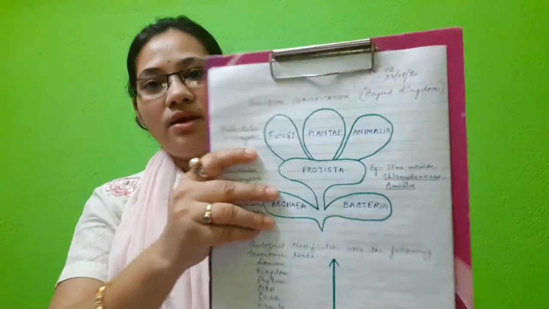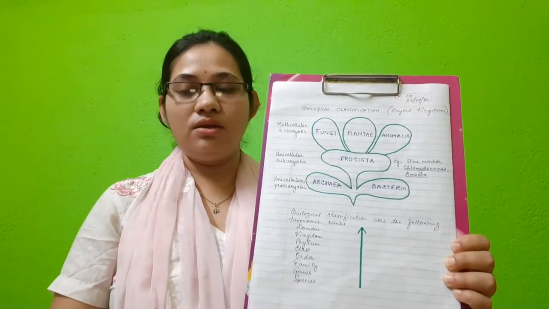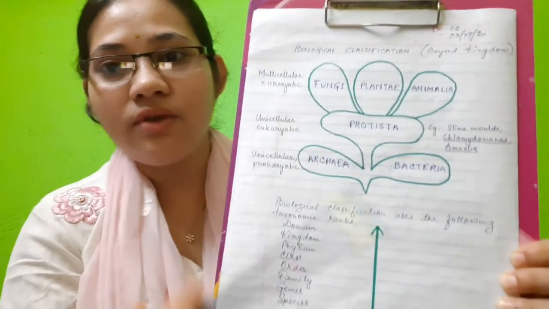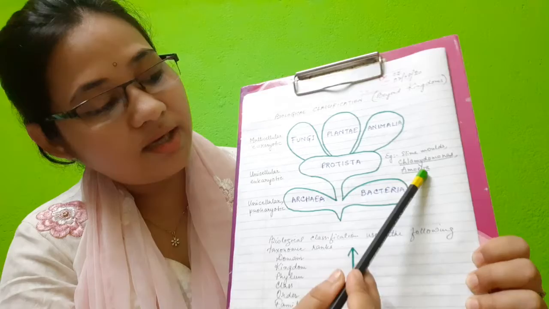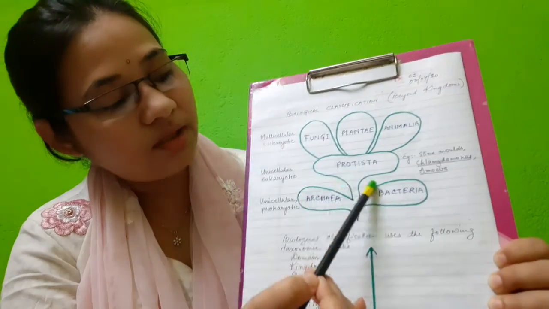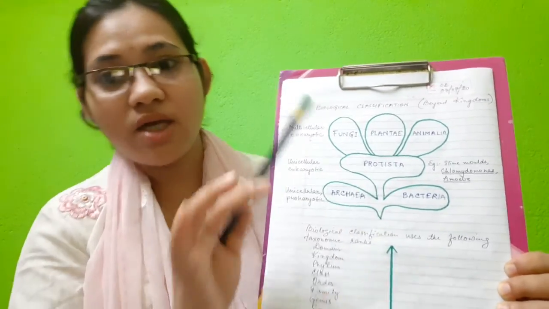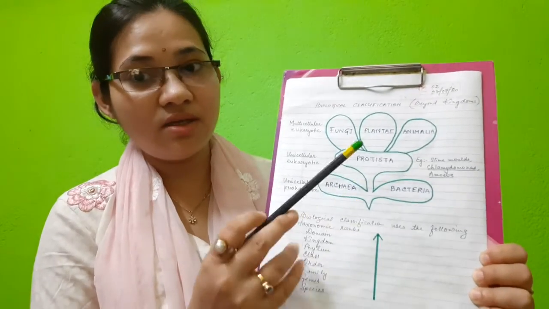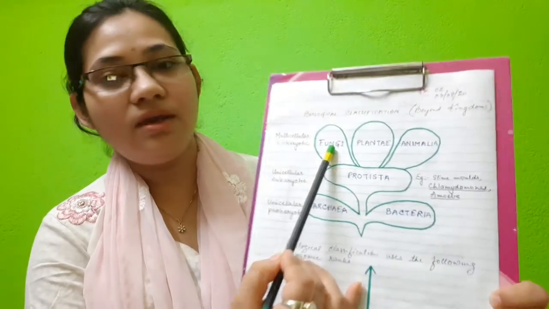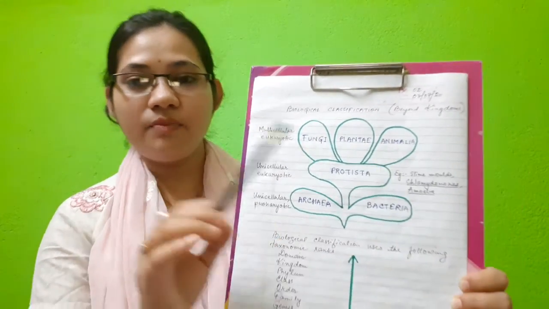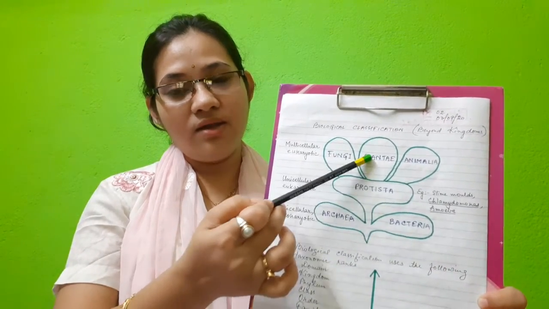Now by the help of this simple diagram I want to show you where certain organisms actually lie, whether plant or animal. Here you can see, this is archaea, the first domain. This is the second domain, and the rest forms the third domain, that is eukarya. So archaea, bacteria, eukarya. But according to Whittaker, the 5 kingdom classification includes Monera, Protista, Fungi, Plantae, Animalia. Please remember this.